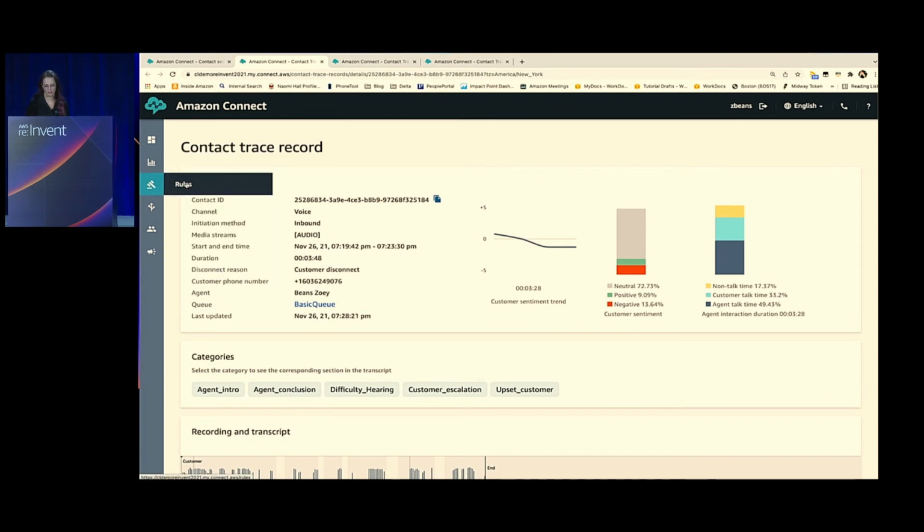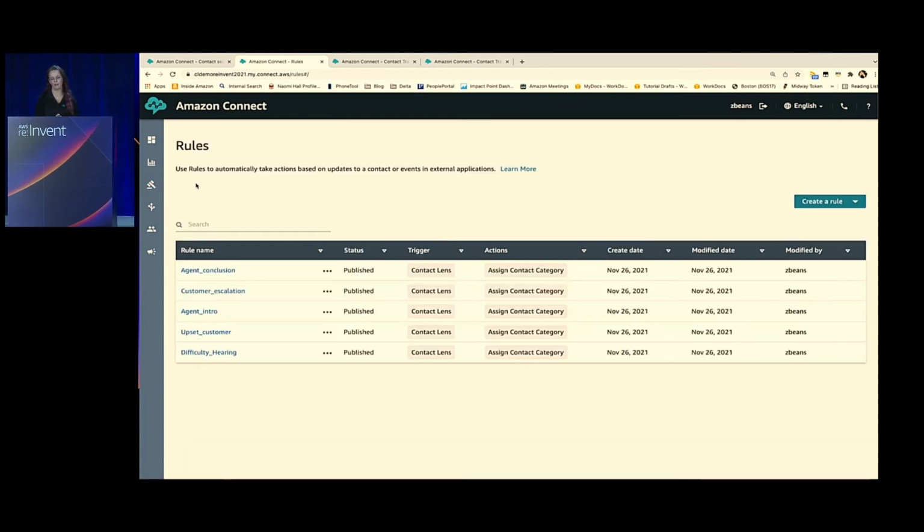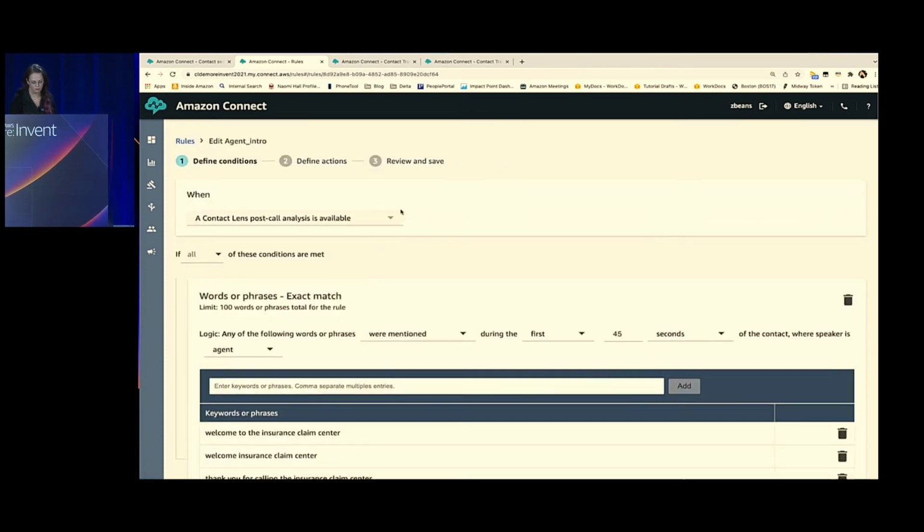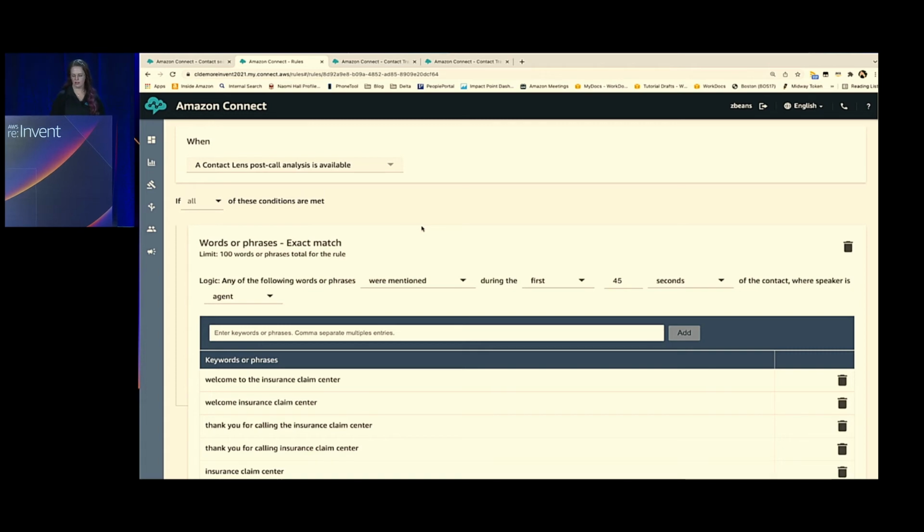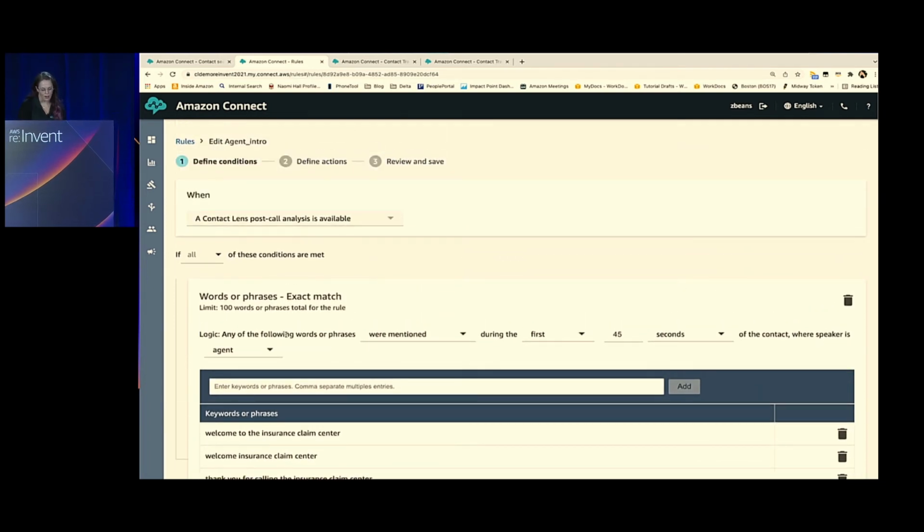So let's take a look at the rules configuration in these category matches that we had. We've got a few rules we've pre-configured here. Let's narrow in on the agent intro. Very often, as Costa mentioned, in regulated industries, or say you're under a contract, you need your agents to greet the customers a particular way. You can capture all of those in a rule, which we've done here. Because this is an agent intro, we want to find specific words and phrases that were matched, but you can also look for specific things that were not mentioned.